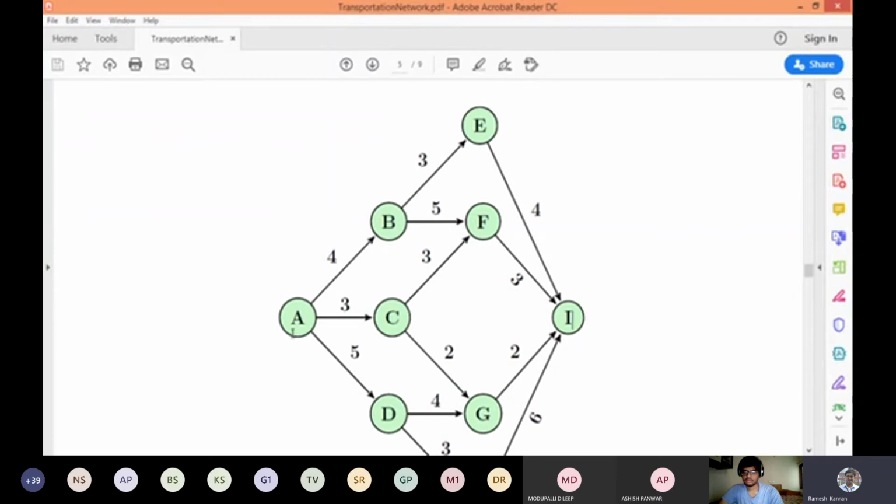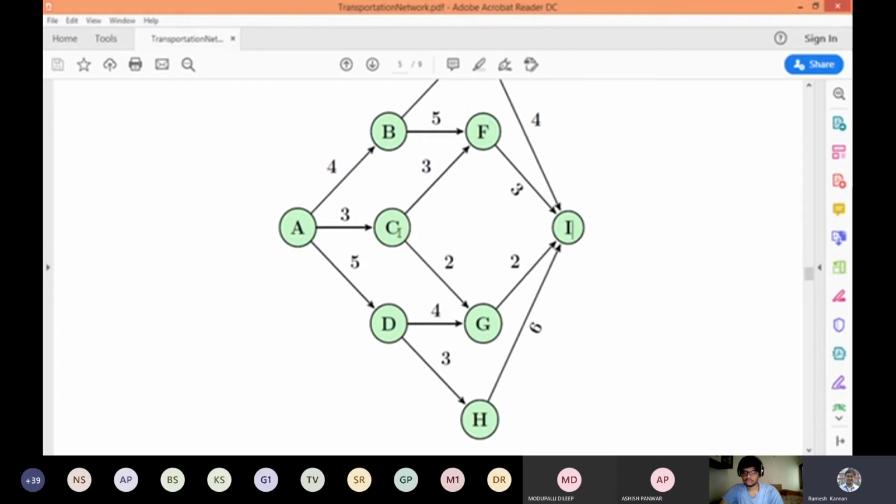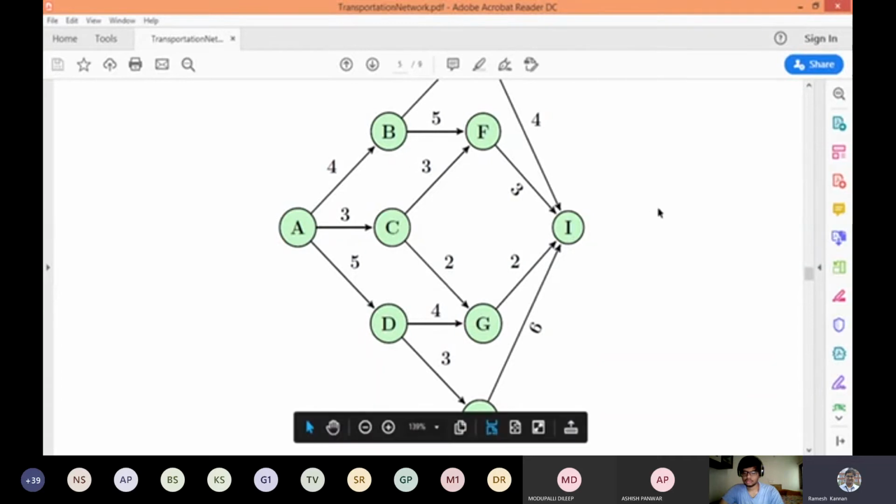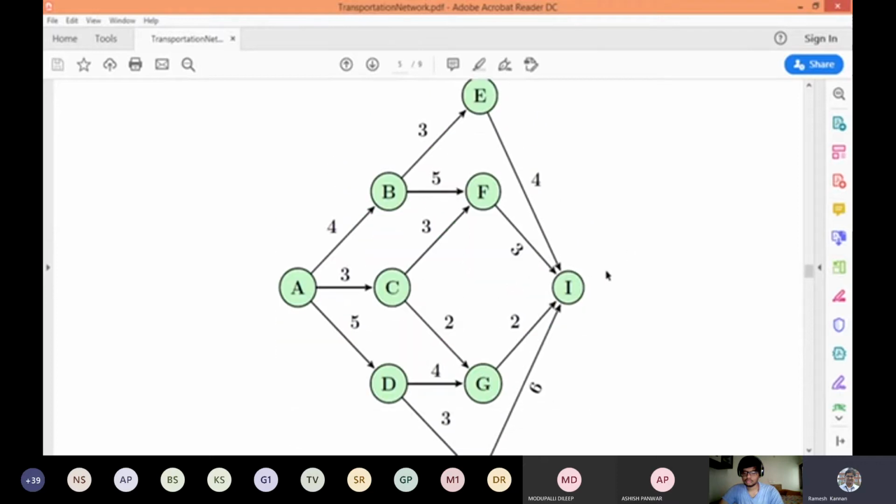You can go ACFI, or ABEI, or ABFI, or ACGI, or ADGI, or ADHI. So the driver has got a lot of options to reach the customer.